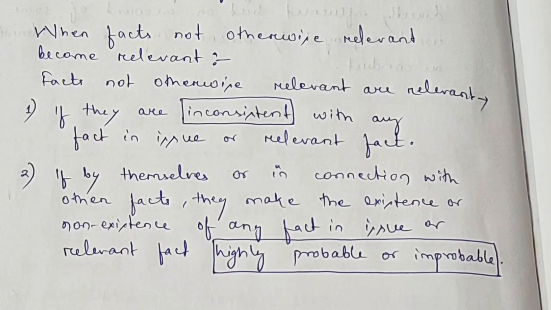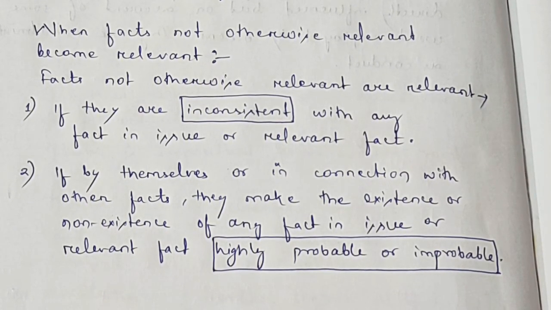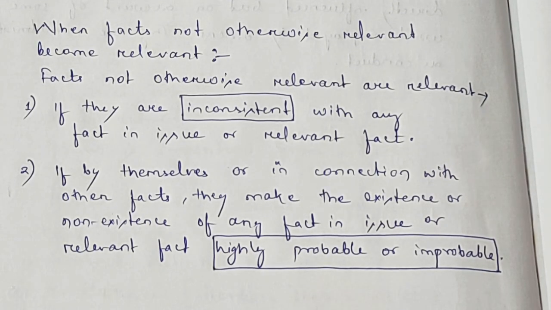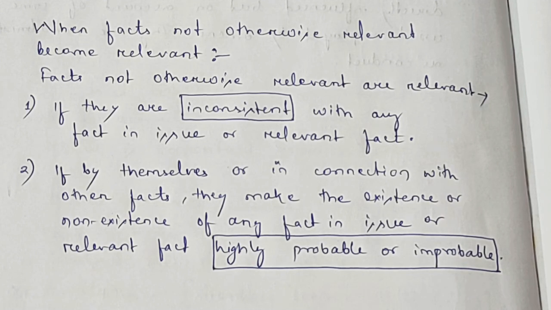Facts not otherwise relevant are relevant if they are inconsistent with any fact in issue or relevant fact. So inconsistency with the main facts of the case is the basis for the relevancy. There is a fact in issue or a relevant fact, and the facts which are not at all consistent with the fact in issue are also relevant under this section.